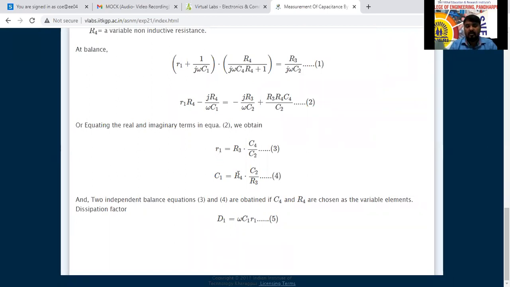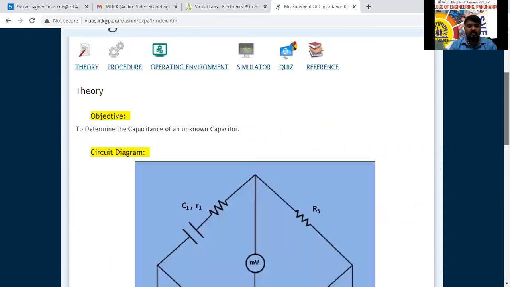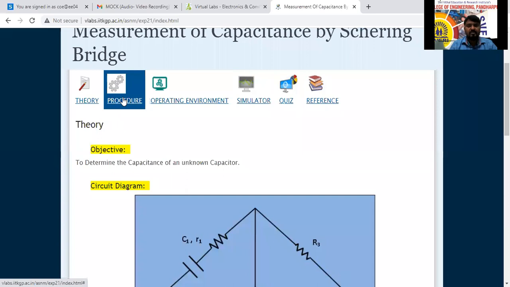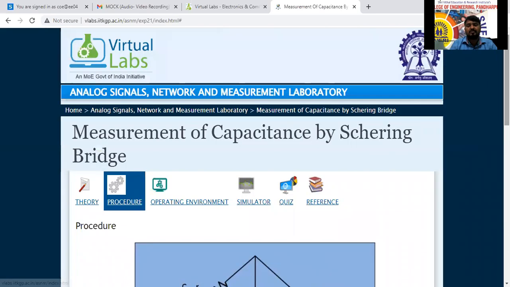Remember that one here. No, R1, C1 values here. Okay, this is the theory part, whatever we have discussed just now here. Now, the procedure is different here. Now, here we will discuss the procedure.